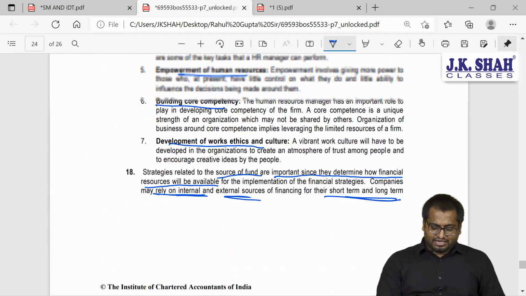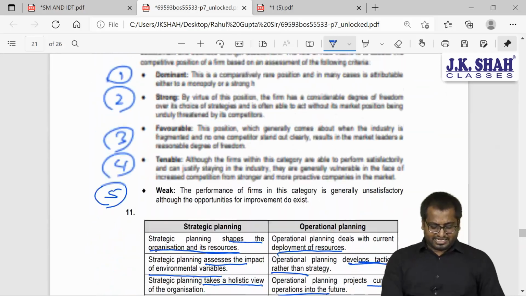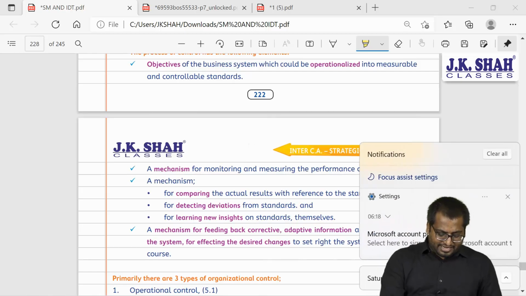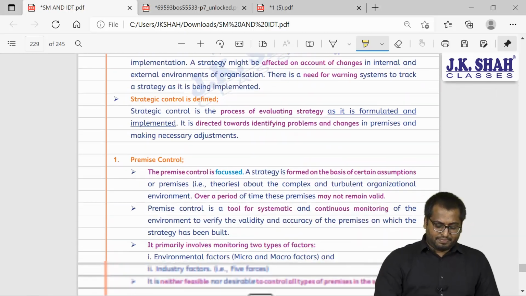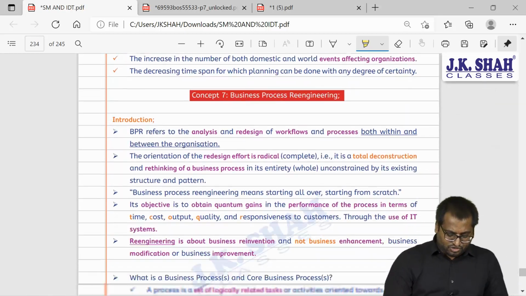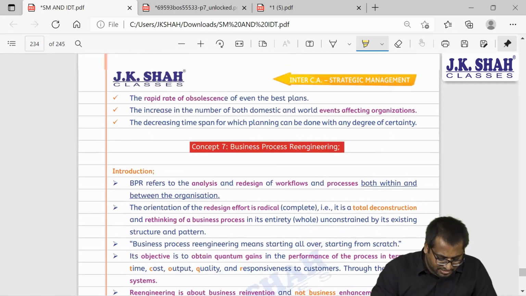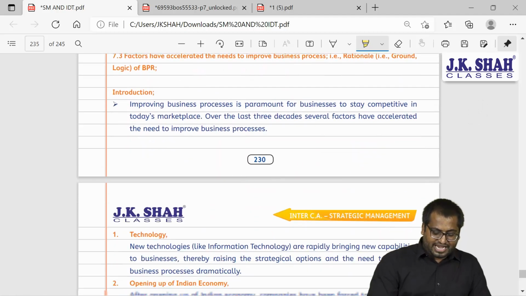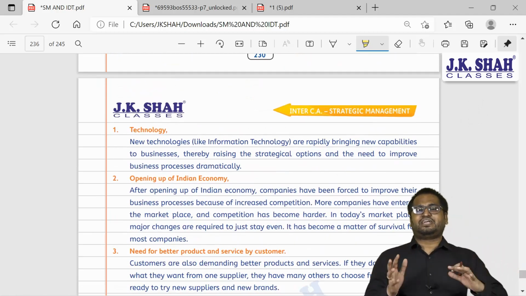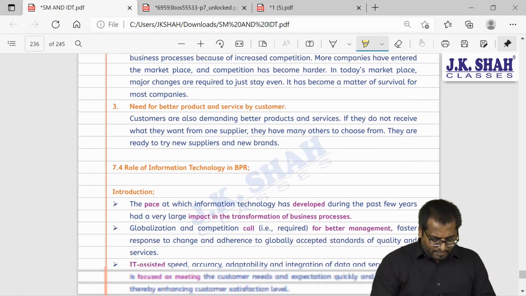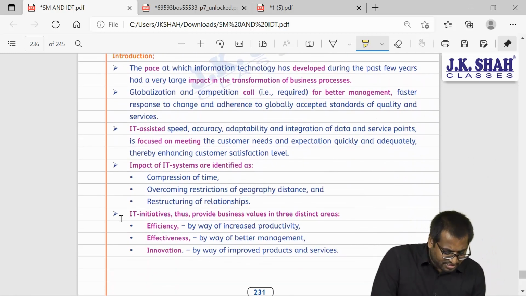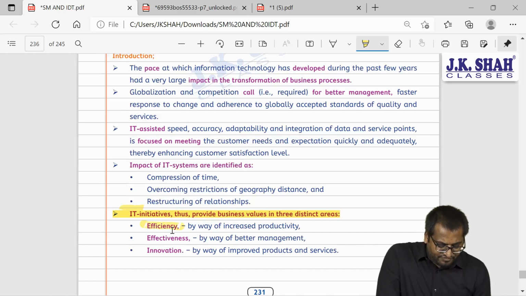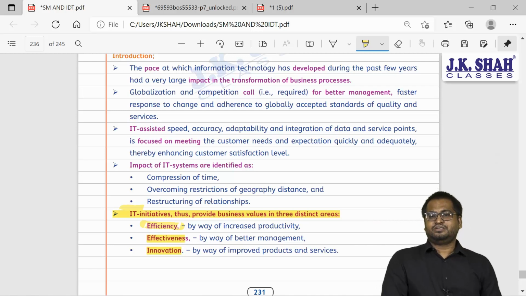Guys, this was a practical based question, so it has no reference here in our book, but in BPR we have mentioned these points through IT capabilities. What we try to do, we try to use efficiency, effectiveness and innovation. If you remember that point, through IT initiatives, we try to be efficient, effective, innovative.